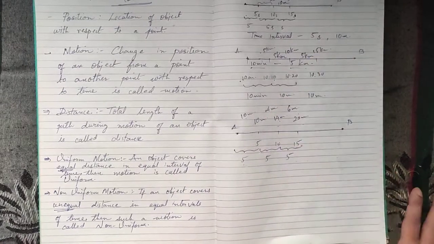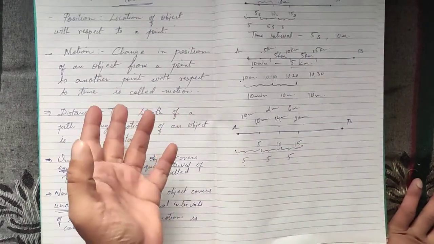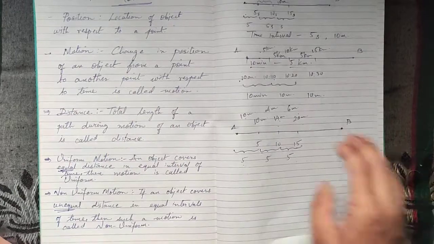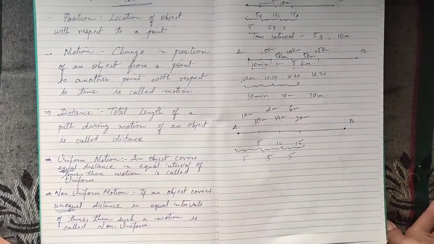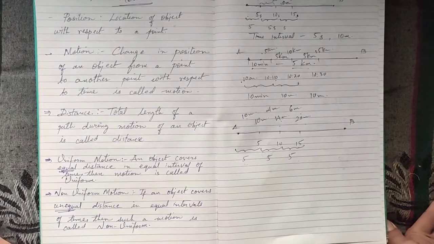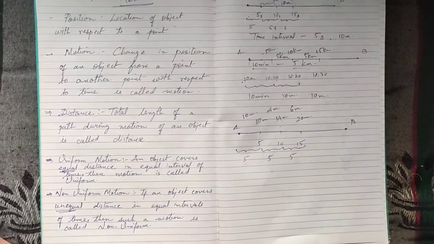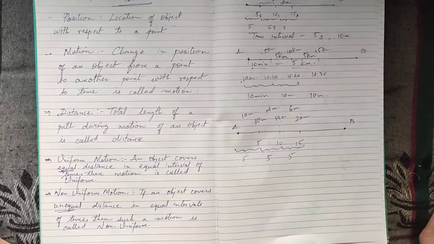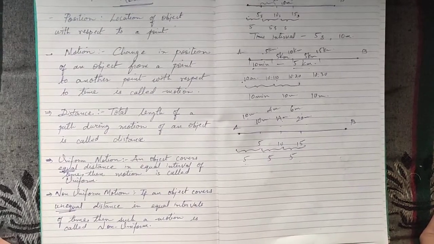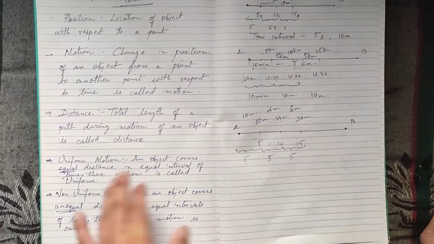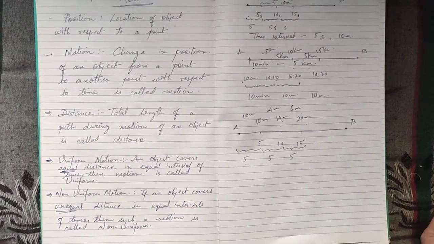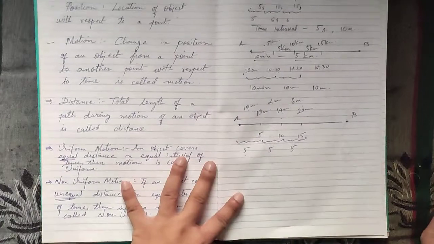Time is always in equal intervals, so we are checking it after 2 minutes, 2 seconds, whatever. It is up to us to decide which intervals we want to take. If the object is in uniform motion, then it doesn't matter which time interval you take. Whenever you check the time interval, the speed or the velocity will always be constant, or the distance covered will always be the same. Okay, so uniform motion is an object which covers equal distance in equal intervals of time.